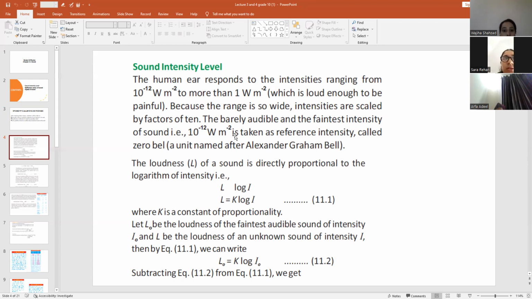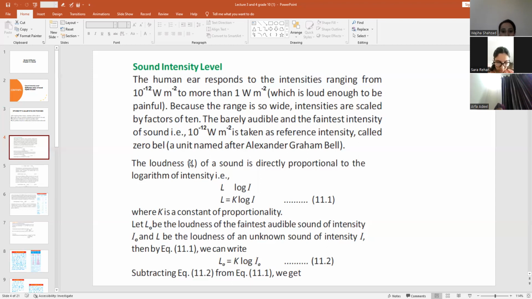And we take this faint sound as a reference intensity, and that is known as zero bel. And this zero bel is named after the scientist Alexander Graham Bell, right? So whenever somebody asks you to define zero bel, you can say that it is the faintest sound, that is 10 power minus 12 watt per meter square, and we also call it a reference intensity that is known as zero bel, right?